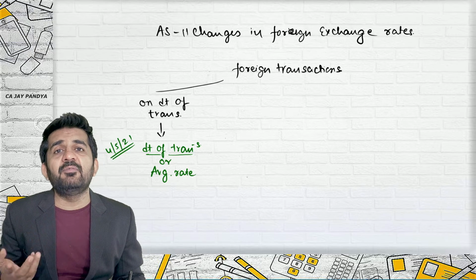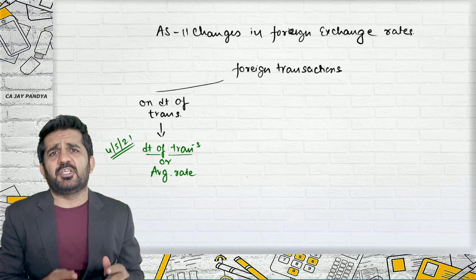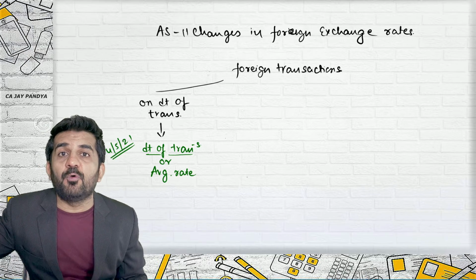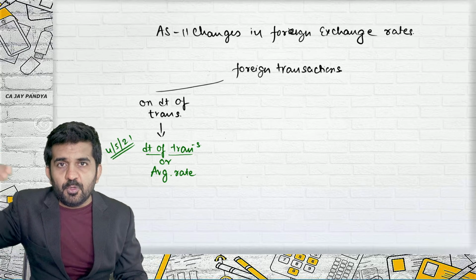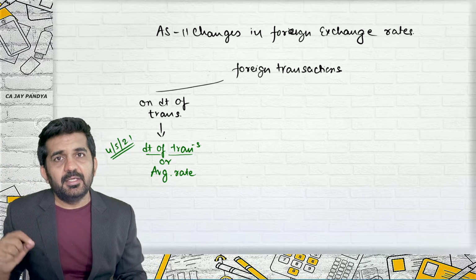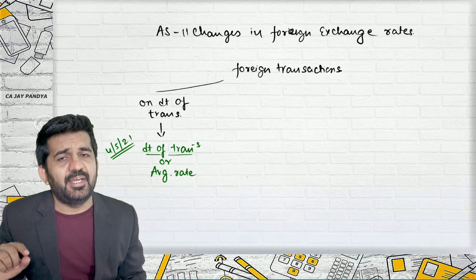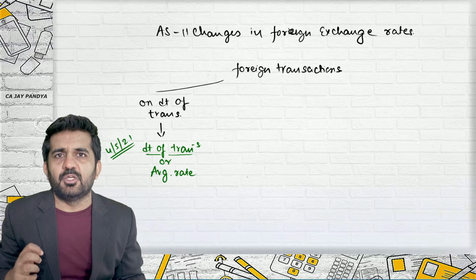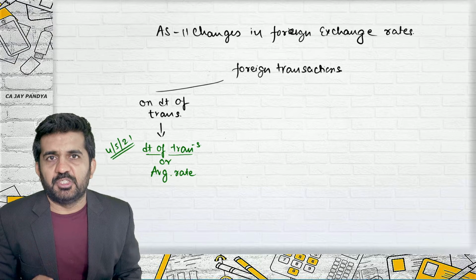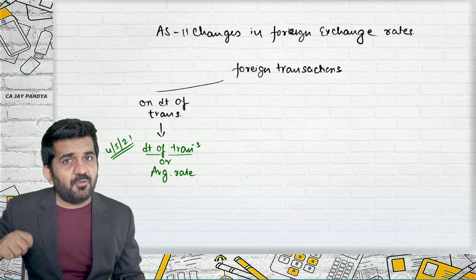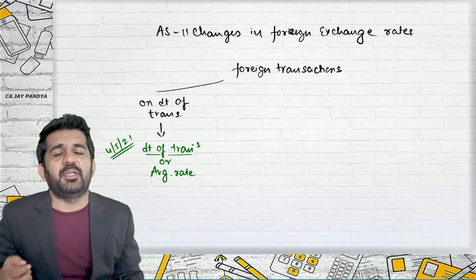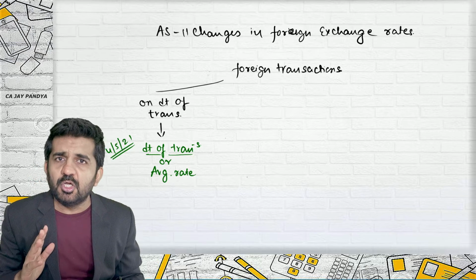Or you may even take, say if you are recording the transaction after 1 month, you might even take the average rate of the full week. So full week closing rate, you will be adding all the rates, divided by 7, or divided by 6 if the Sunday is ignored, will be nothing but average rate. So what is permitted? Date of transaction rate is permitted, date of transaction average is also permitted, and full week average is also permitted.